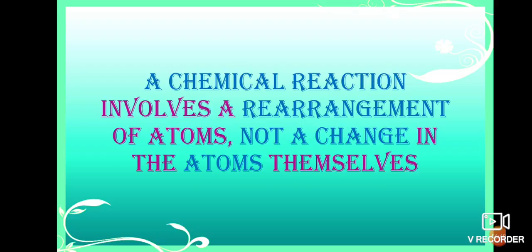In a chemical reaction, rearrangement of atoms happens to form a molecule. Means different structures are forming by the chemical reaction, but the atoms are not changing or vanishing themselves. Okay, students, so this is the basic information about the history of the atom.